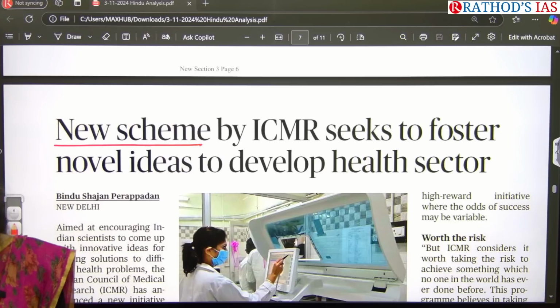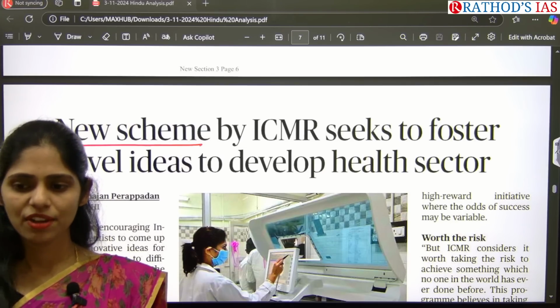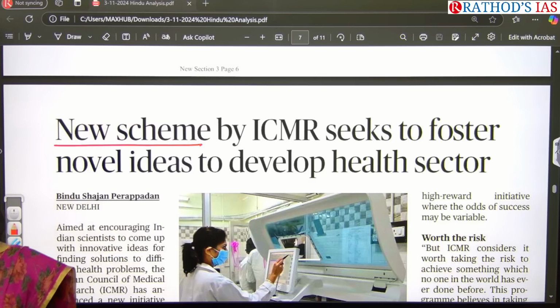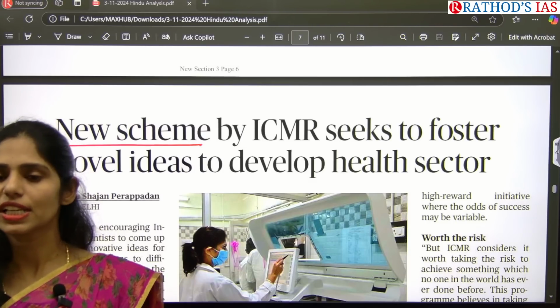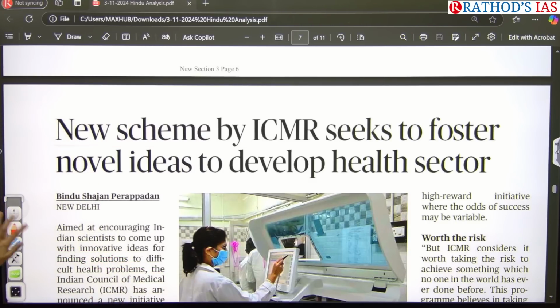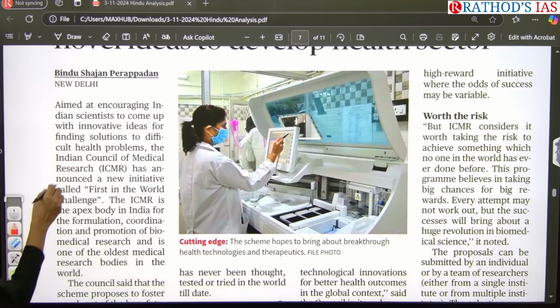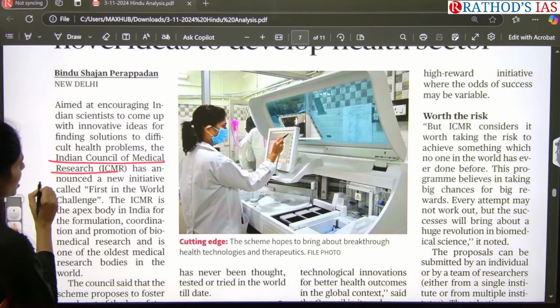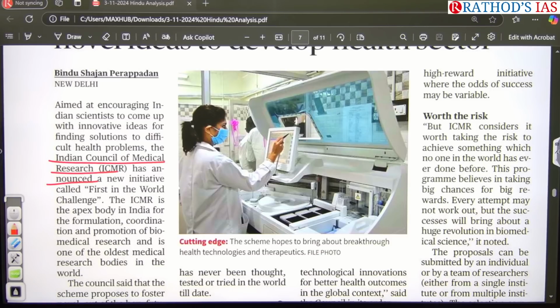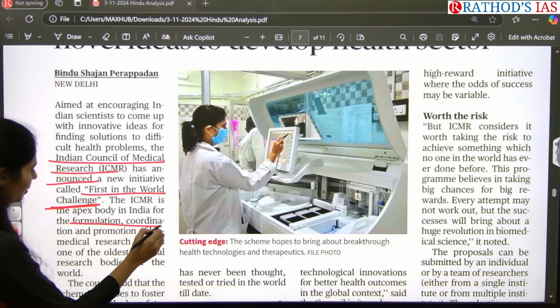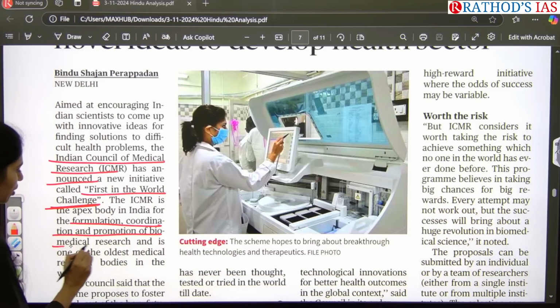Okay, research in medical areas. Next, funding. Next, identification of new diseases and giving updates. So actually this article is saying that ICMR, that is the Indian Council of Medical Research, announced a new initiative, and please make a note of this initiative. First in the world challenge, and it is focusing especially on formulation, coordination, and promotion of biomedical research.